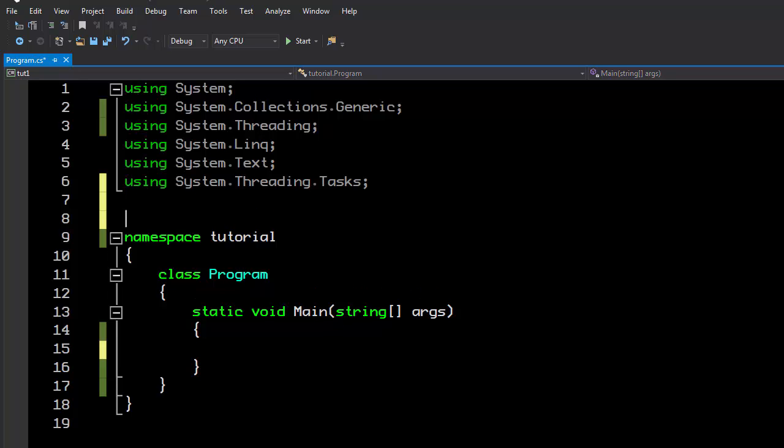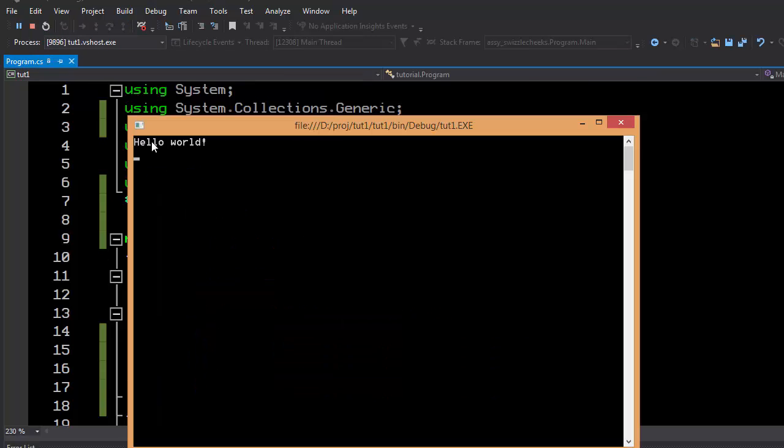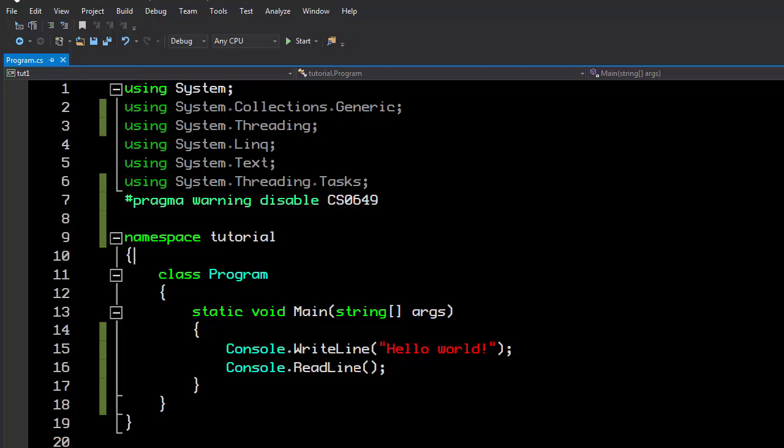On today's episode, without explaining anything on the screen, I'm going to paste in this pragma warning disable, copy some code into here, and then I'm going to run it, and you can see that we have hello world. We have a read line here with a string, and a write line with a string, and a read line here for no reason other than to keep the window open. As you can see, if we comment this out, which is what that looks like, the window just immediately closes. So let's talk more about the program.